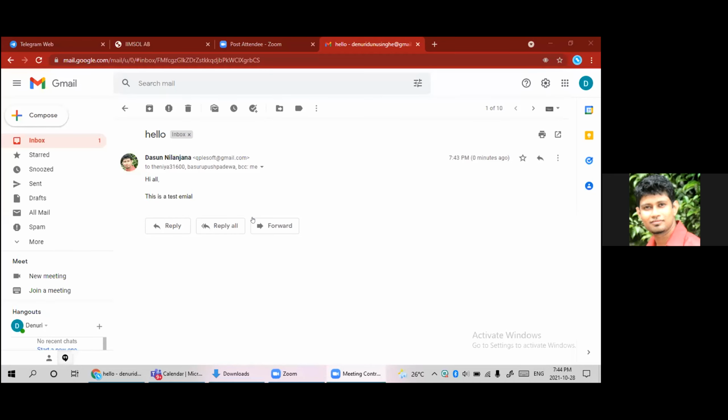Okay, Denuri, right? Now see. Denuri can see Thenia's email, Basuru's email, and my email. That's what I say. But Denuri cannot see who are the other people in the BCC. But she can see Thenia's and Basuru's email, sent To and CC. To and CC they can see, but other BCC fields are blind. Okay, who else wishes to share the screen?